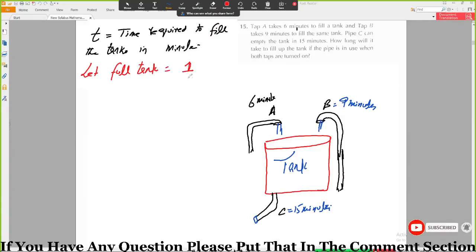If you want to fill up this tank and this tap is on, in 1 minute how much of the tank will it fill?